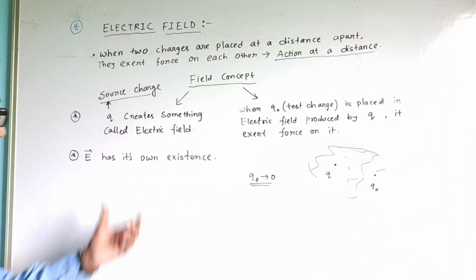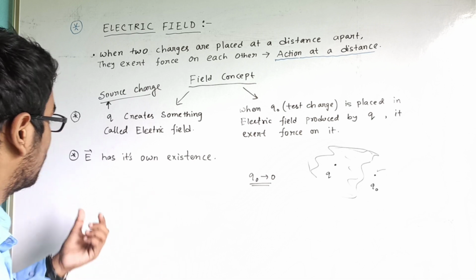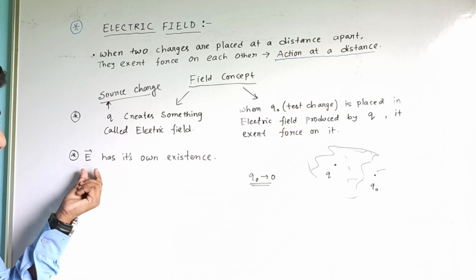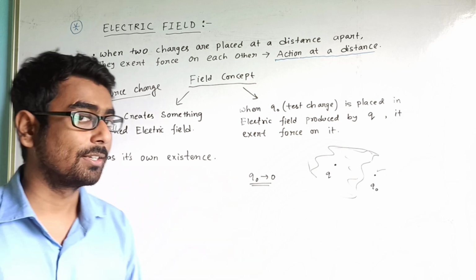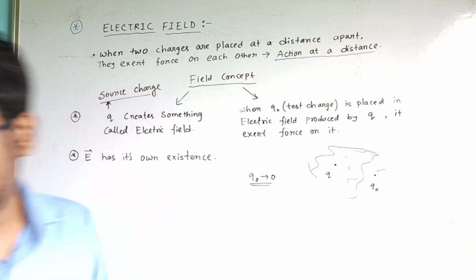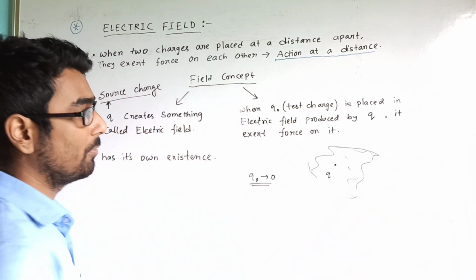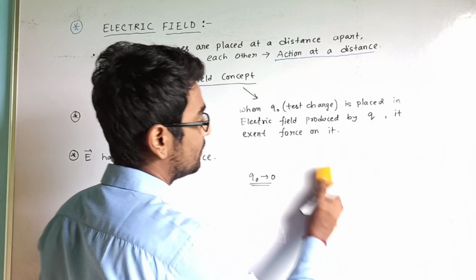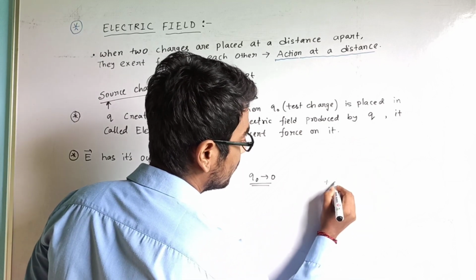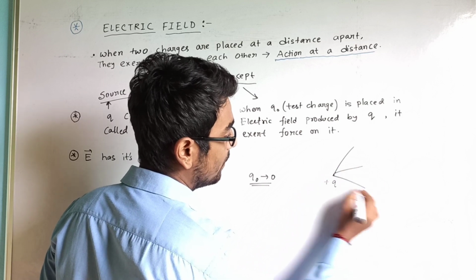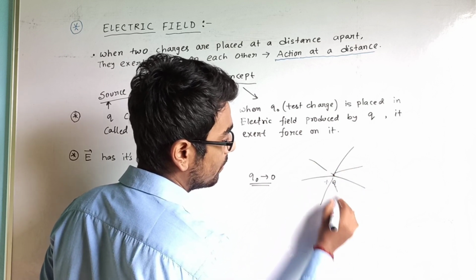If we write electric field as E vector, electric field has its own existence. It means if we don't have Q naught, still there will exist electric field. Suppose there is a plus Q charge here, it will emit electric field in all directions.